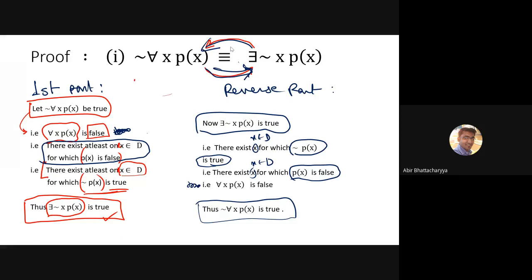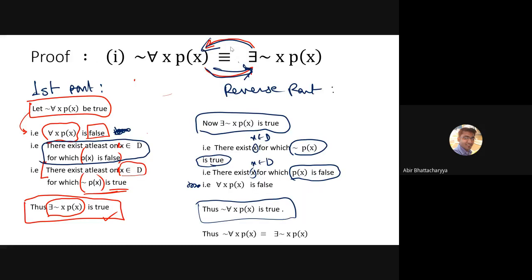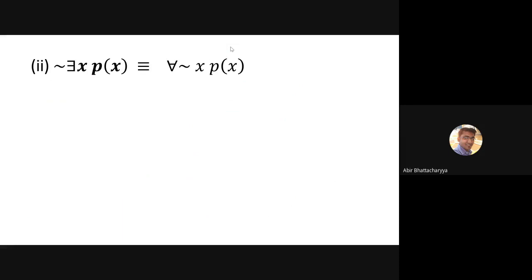No problem. Okay. So moving forward to the next part of De Morgan's law of quantifier. That means this first part has been proved. Now moving towards the next part. Now what you have to prove? Negation of existential quantifier of Px is equivalent to universal quantifier of negation of Px, that we have to prove.